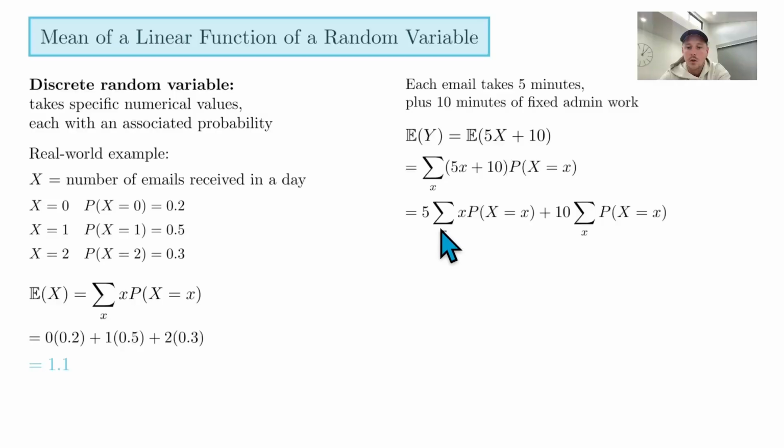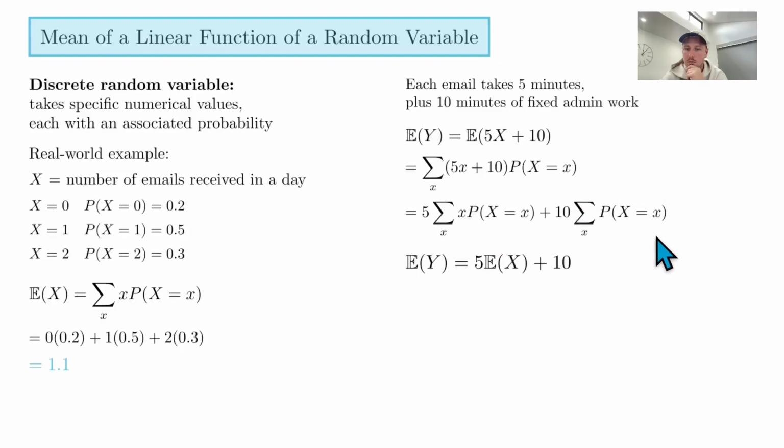So what you can do is take the 5 out the front and separate this. This is a property of sums, which probably don't have time to go into here, but a property of sums is you can separate things out like this. Don't stress too much about it, but just take my word for it that it is a valid line of reasoning. And so you can see that this sum, this part here, is just the expected value of x. So it's 5 times the expected value of x plus 10.